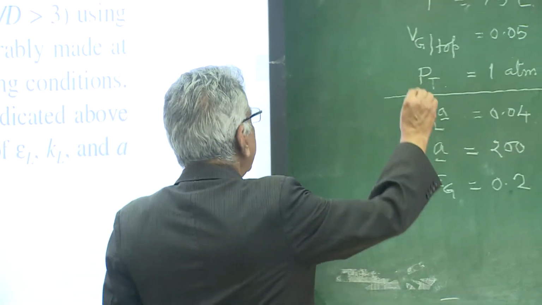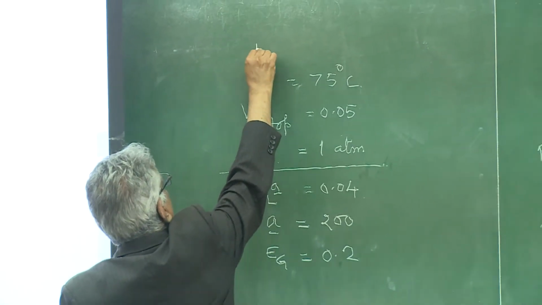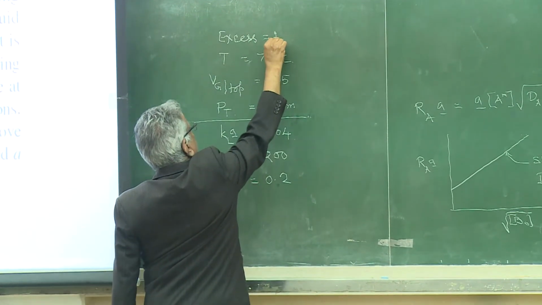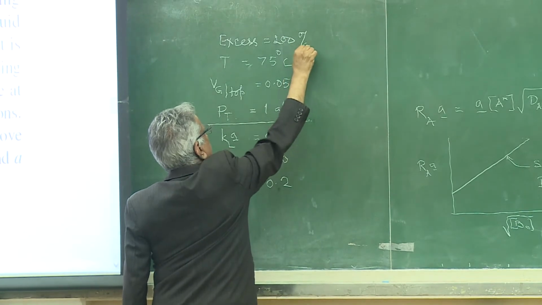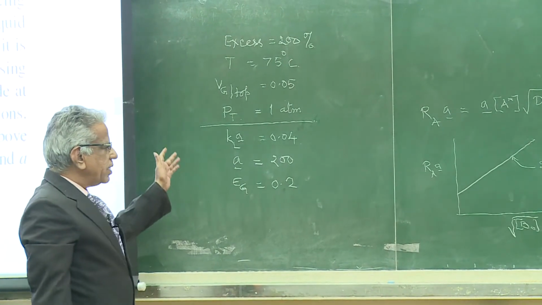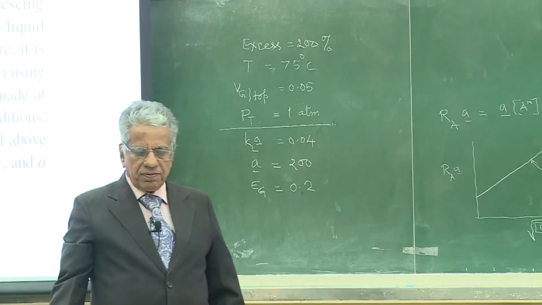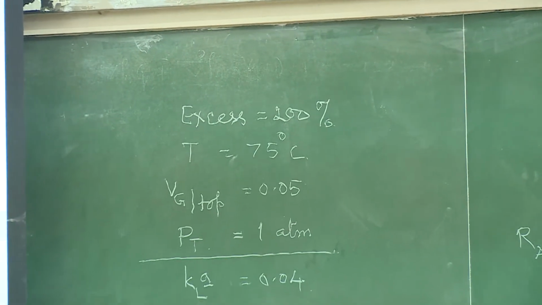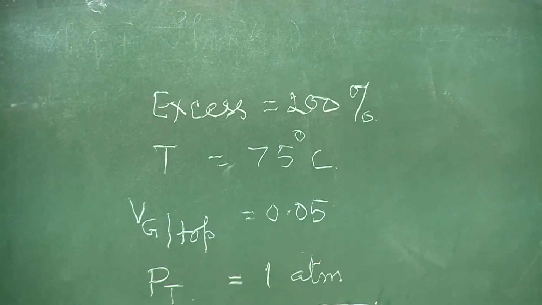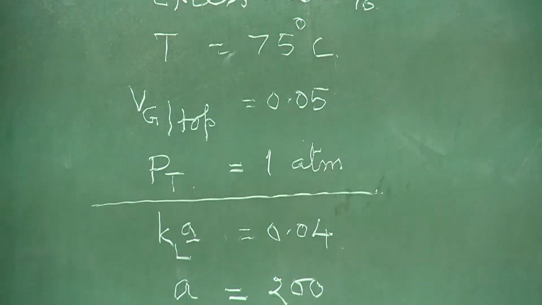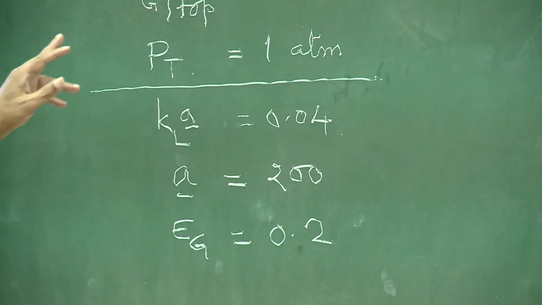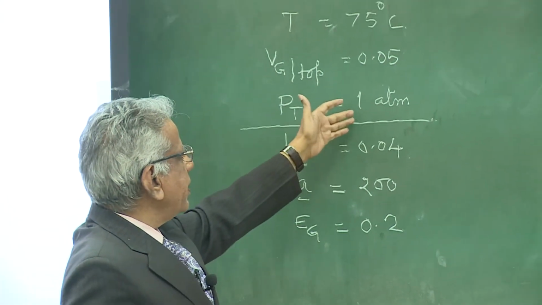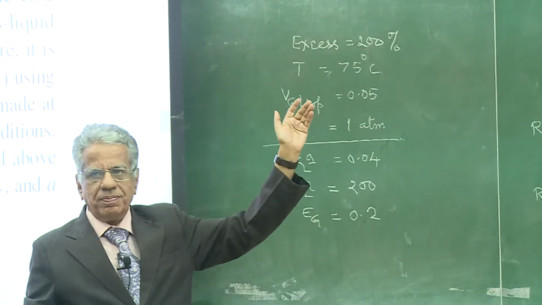Very good. If anything else occurs, we will try to find out. But I'm again repeating, these are ad hoc numbers. All right? Why 200%? Why not anything else? But when we start with 200% with temperature, superficial gas velocity, and operating pressure, at least we can begin solving the problem.